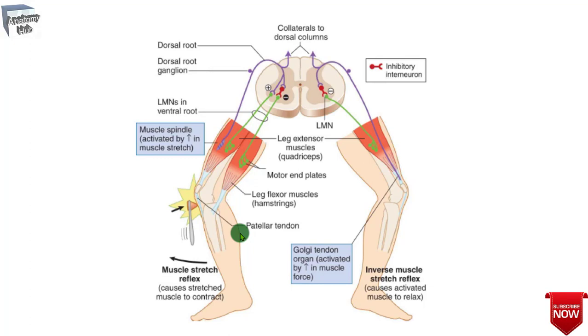Sometimes the back of the elbow is also tapped, which indicates the C7 to C8 spinal cord segments and involves the radial nerve, giving the reflex action in the triceps muscle.